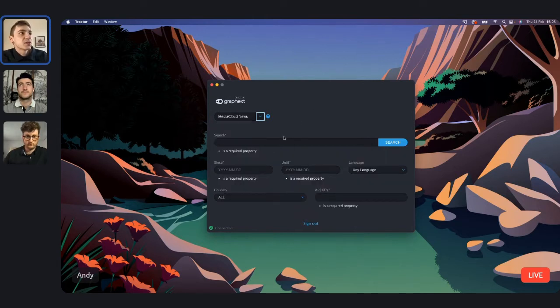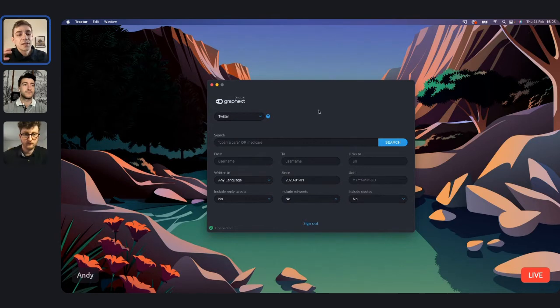We can use this to collect news stories and news URLs, which is really useful to analyze with Graphext as well. Facebook ads, and today we're obviously going to be focusing on Twitter. Twitter is a really good source of data for analysis, and it's got a really friendly API that we can query in lots of different ways. We've done a number of successful analyses with Twitter data here at Graphext.